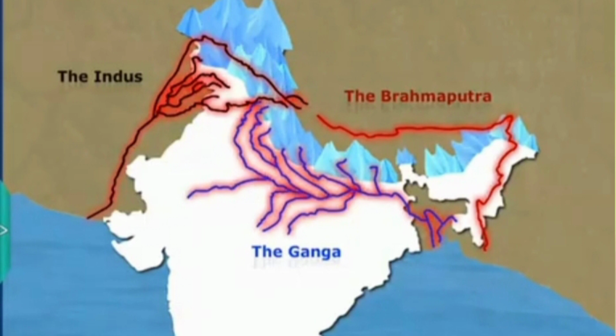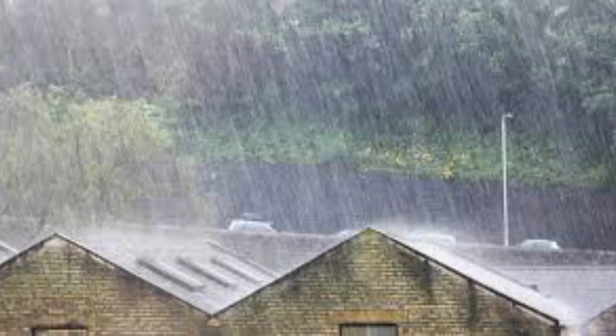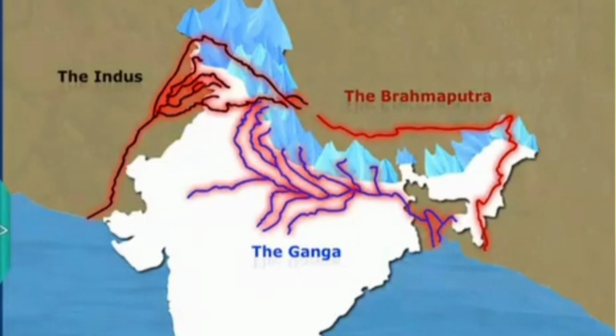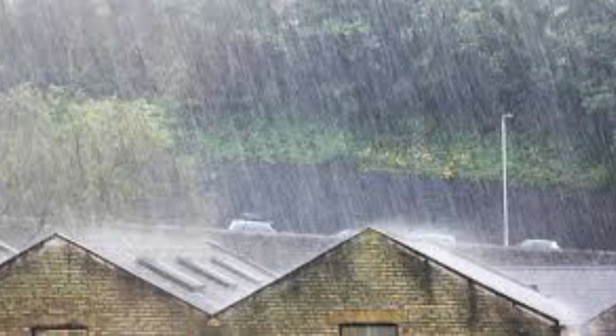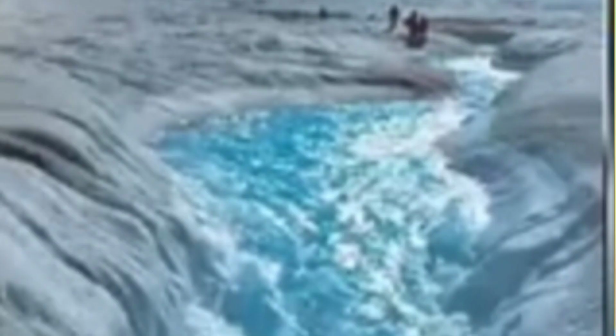The Himalayan rivers are perennial. This is because the rivers are supplied by rainfall as well as melting snow. In perennial rivers, there will be a continuous flow of water. In the rainy season, water will be available in the Himalayan rivers. In the summer season, water is also available due to the snow melt.